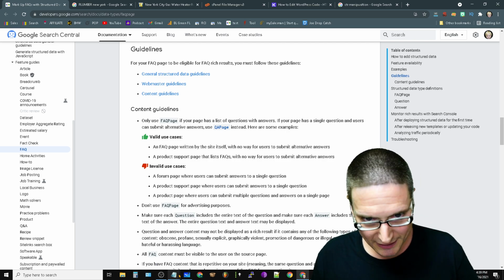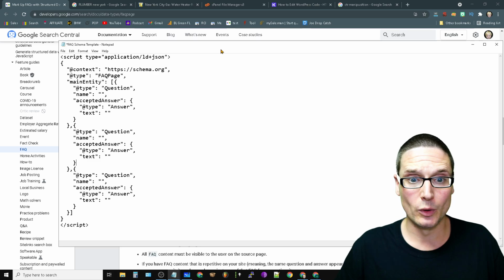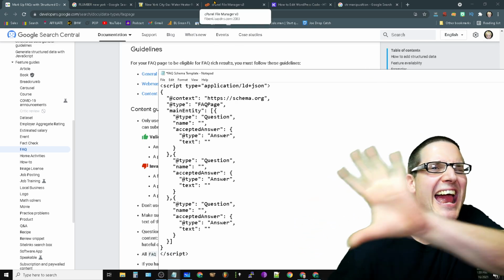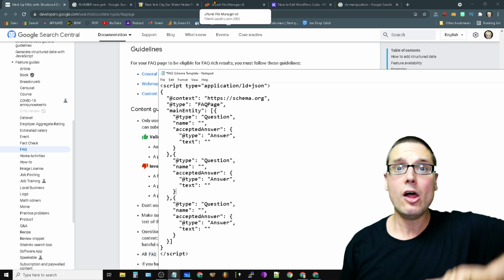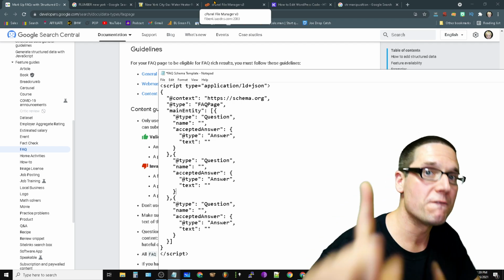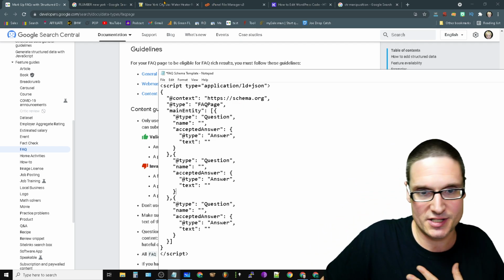So again, we're in the guidelines. We're using the template here. And then here we go. We're going to do a live example of how we would go about adding this. This could be for any page, whether it's HTML, whether it's WordPress, doesn't matter. I'll do the WordPress example first. All right, so watch this. So here's the template that Chris Palmer SEO gave you.